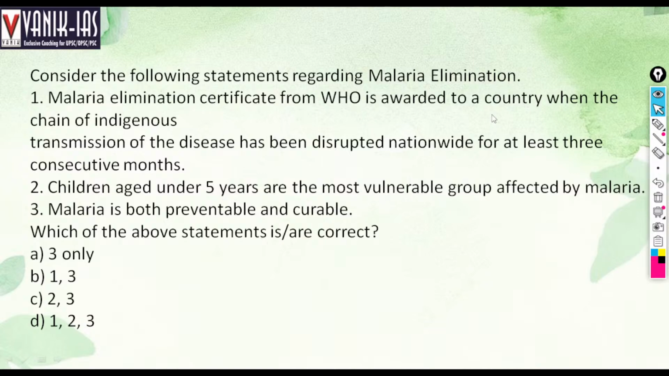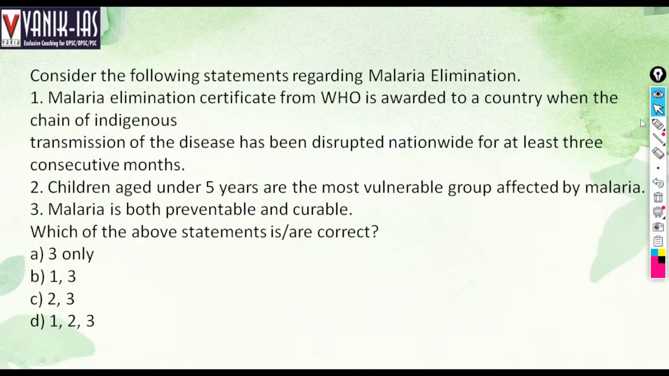Consider the following statements regarding malaria elimination. Malaria elimination certificate from WHO is awarded to a country when the chain of indigenous transmission of the disease has been disrupted nationwide for at least 3 consecutive months. The children aged under 5 years are the most vulnerable group affected by malaria. Malaria is both preventable and curable. Which of the statements are right?